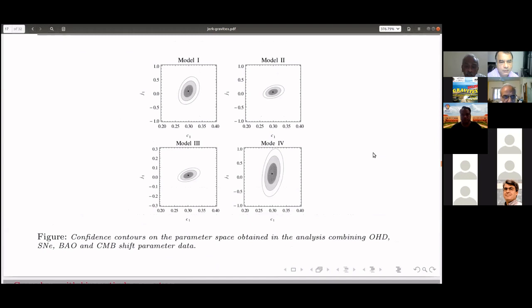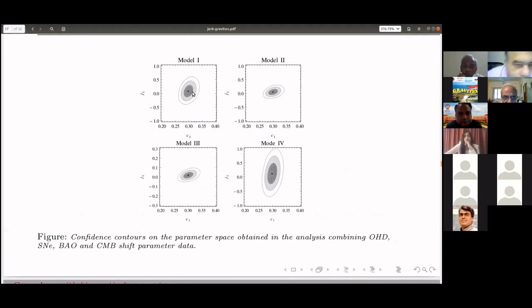These are the results where we have contour plots for all the four models. Along the vertical axis we plot J1, and along the horizontal axis we plot C1. In all the cases, the central point is the best fit value, and the circles surrounding it give you the 1 sigma, 2 sigma, and 3 sigma confidence levels.